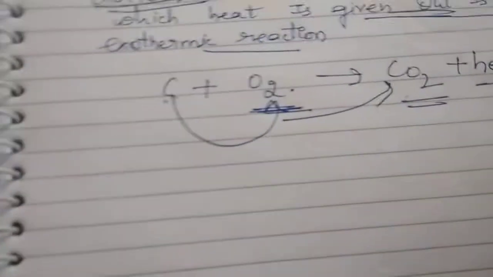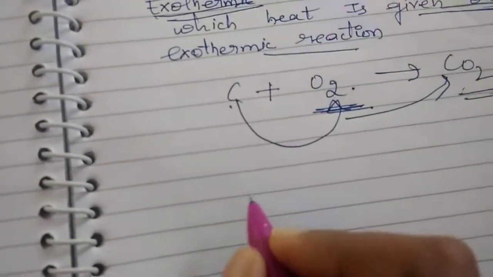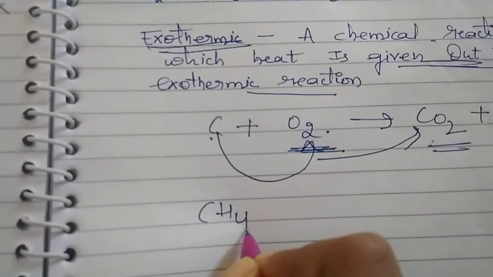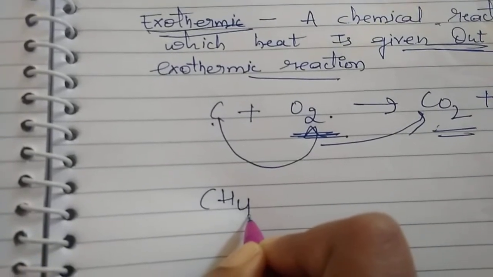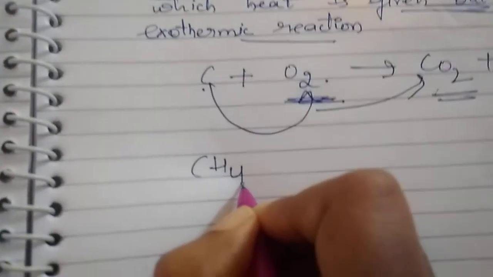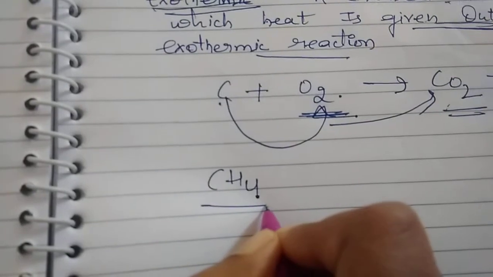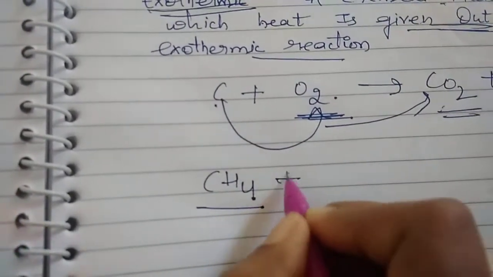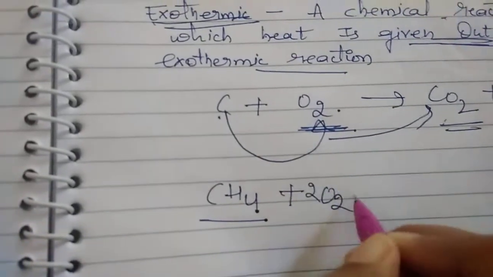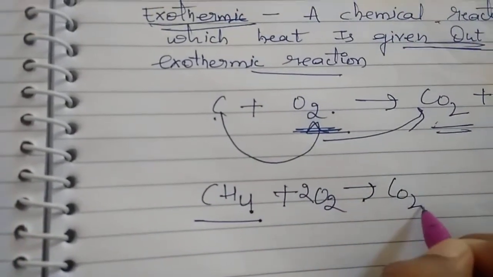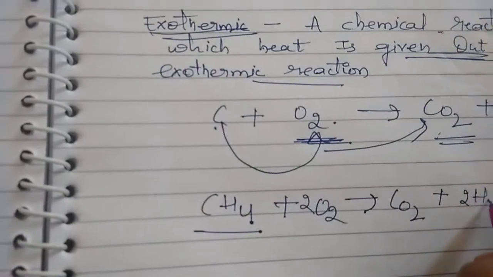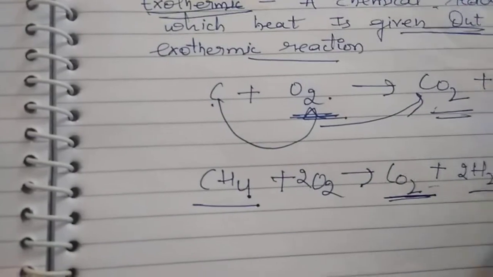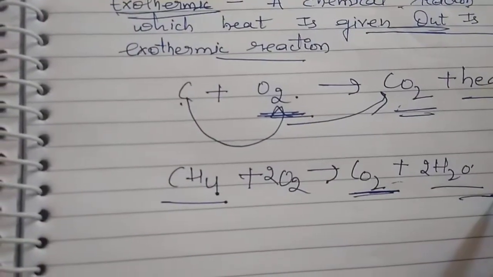You can see one more example. CH4. Combustion of natural gas is an important source of energy for homes and industries. Natural gas is mainly methane. Complete combustion in the presence of O2 produces CO2 plus 2H2O, carbon dioxide and water vapor.